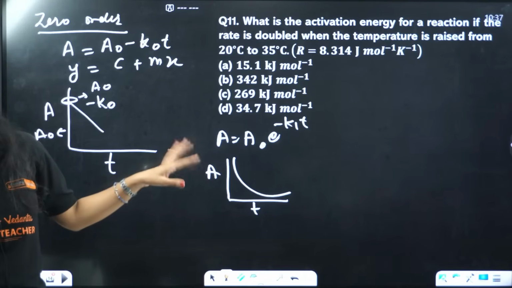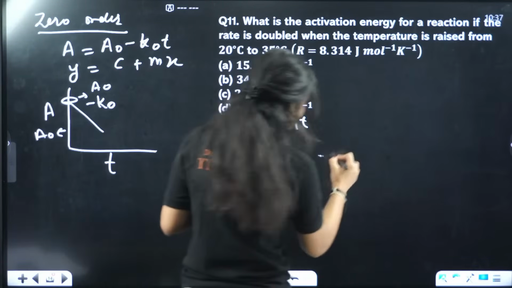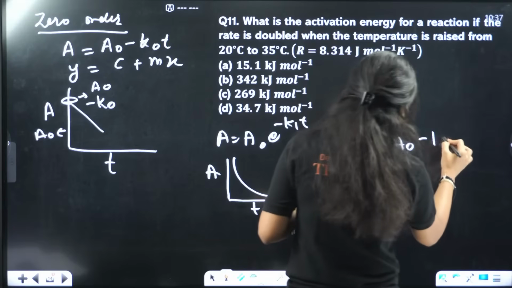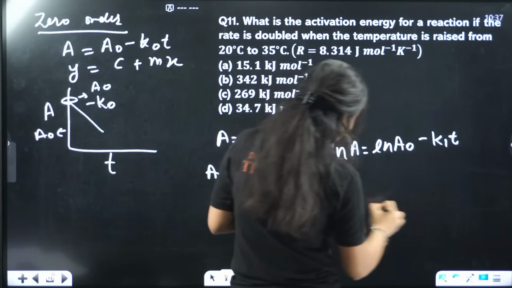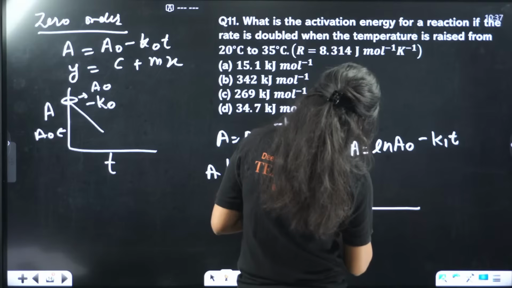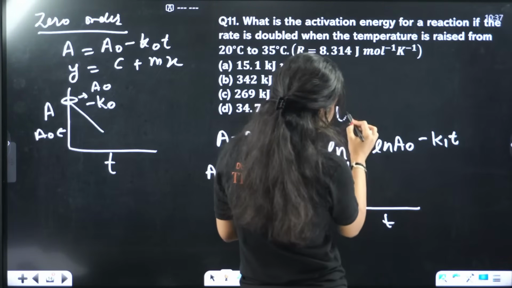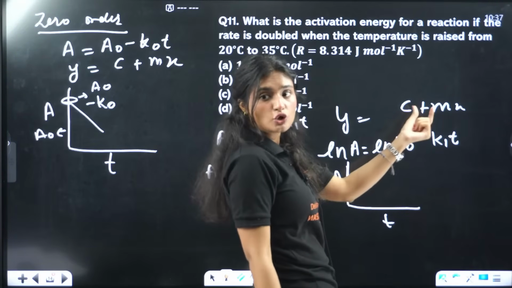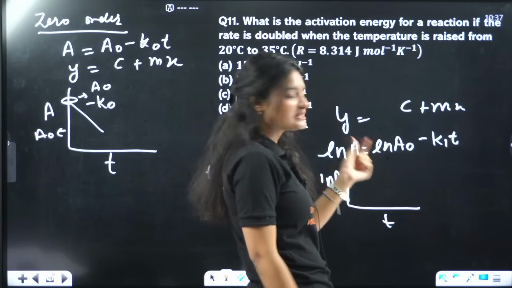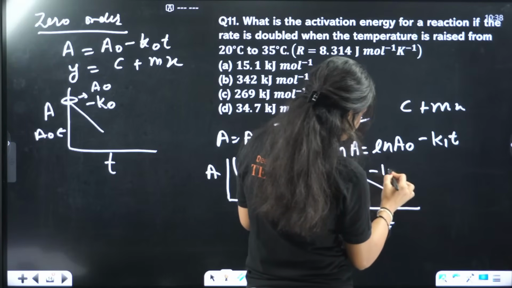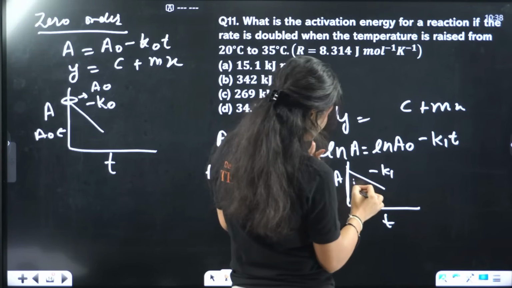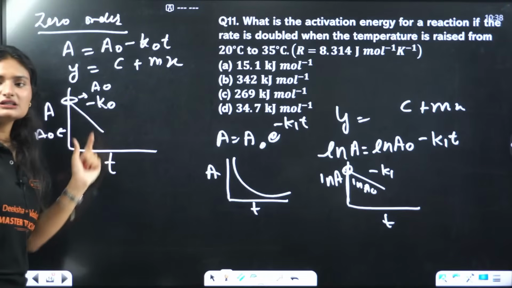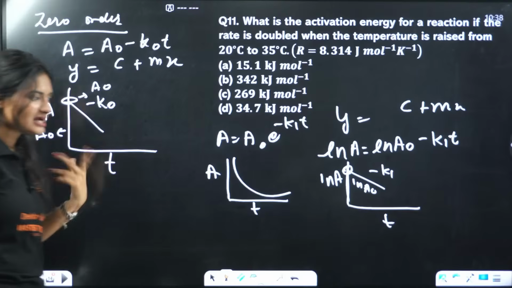But if I take a logarithm on both sides, ln of a equals ln of a naught minus k1t. Now if I plot ln of a versus t, this expression is y equals mx plus c again. That means the slope is minus k1 and the intercept is ln of a naught. This is the value of the intercept. So depending on the type of equation, you can make the graph yourself also.